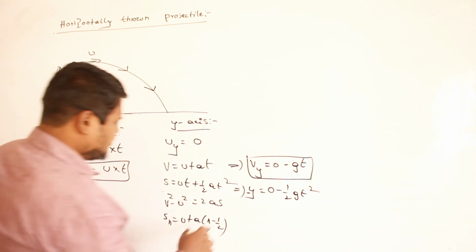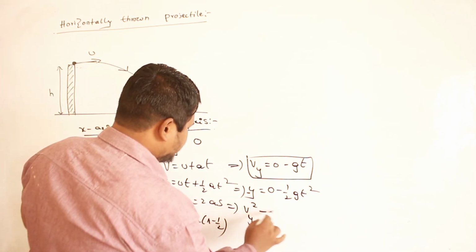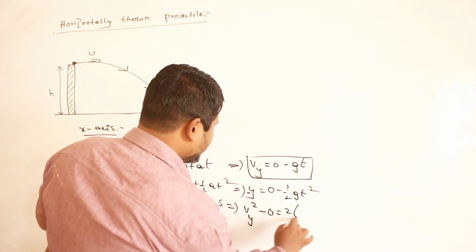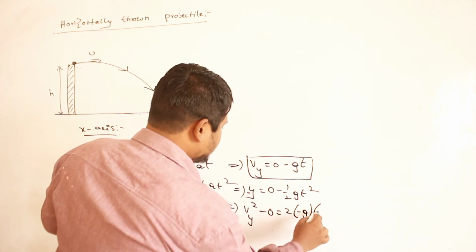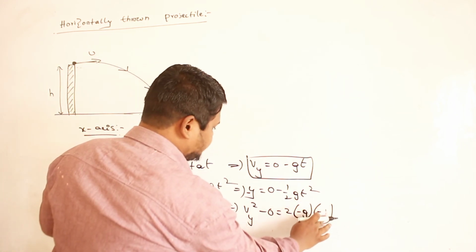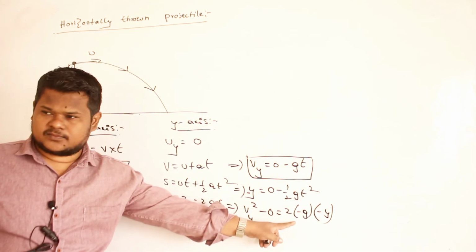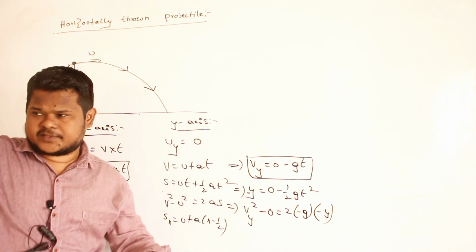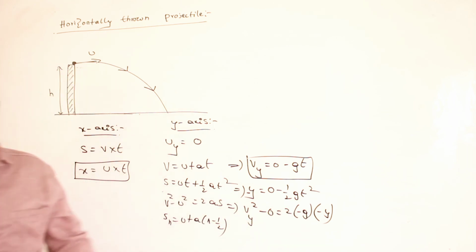Clear? Then v square, final velocity v_y square, minus initial velocity along the y-axis, 0, equals 2 into minus g into minus h. Or you can write minus y also. Clear? So a is always minus g, and the body is coming downwards from the reference. So when it is coming downwards, height should be negative. So minus. Are you able to understand?